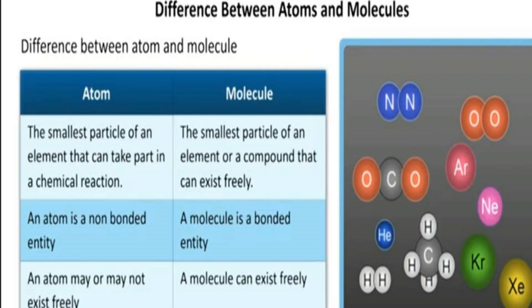Atom may or may not exist freely. Molecule can exist freely. Before itself I told you, except some of the noble gases, other atoms are highly reactive. Molecules are less reactive. These are the differences between atoms and molecules. Mark it, it's a very important question.